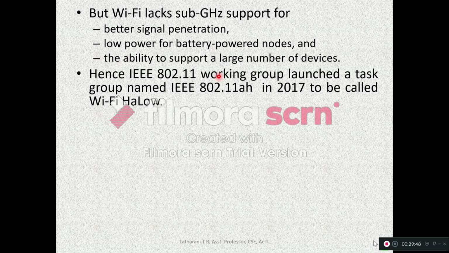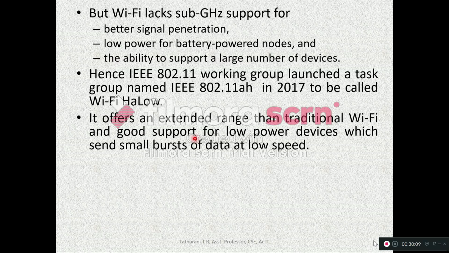Hence, the IEEE 802.11 working group launched a task group named IEEE 802.11ah in order to take off these drawbacks in 2017, to be called Wi-Fi Halow. It is another flavor of Wi-Fi. We'll see what it is. It offers an extended range than traditional Wi-Fi. Here we saw that range is a drawback of Wi-Fi.